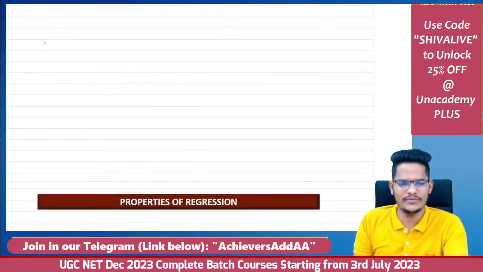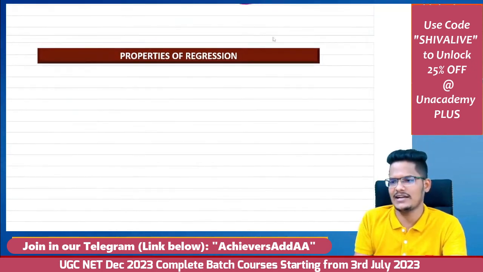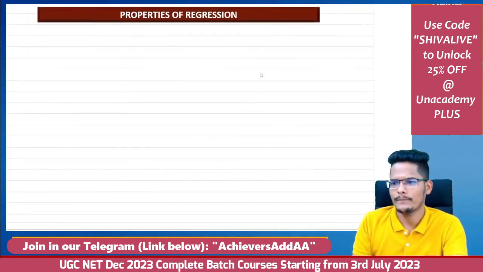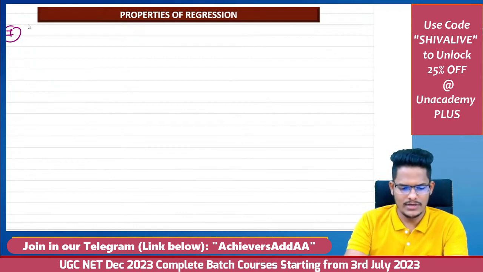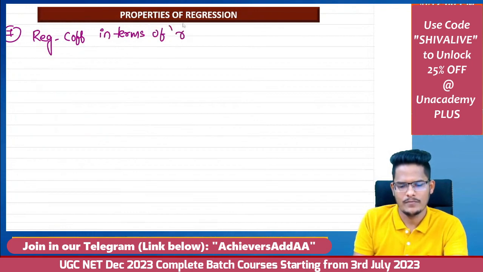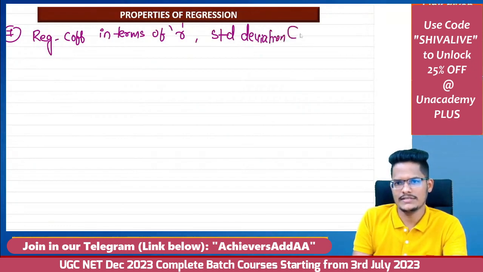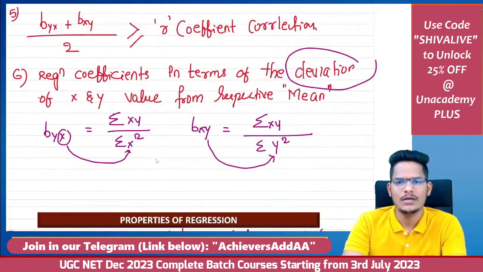Next is the regression coefficient. This was in terms of the deviation. Now I am going to tell you in terms of the standard deviation of x and standard deviation of y. The same regression coefficient in terms of r and standard deviation, which is denoted by sigma: standard deviation of x and standard deviation of y. The independent variable will be the denominator in the deviations case.